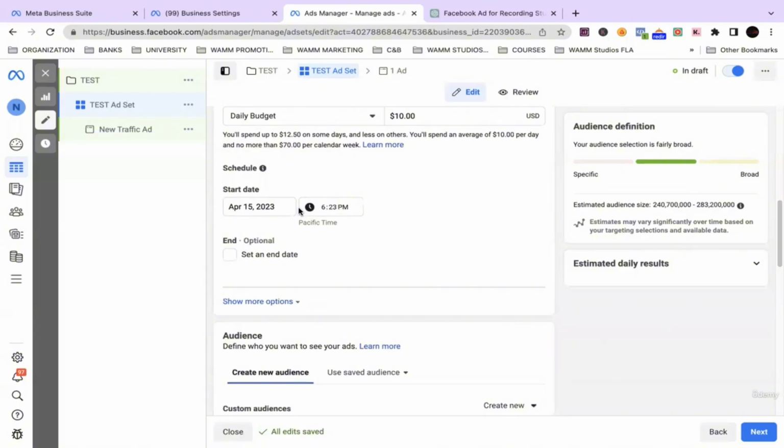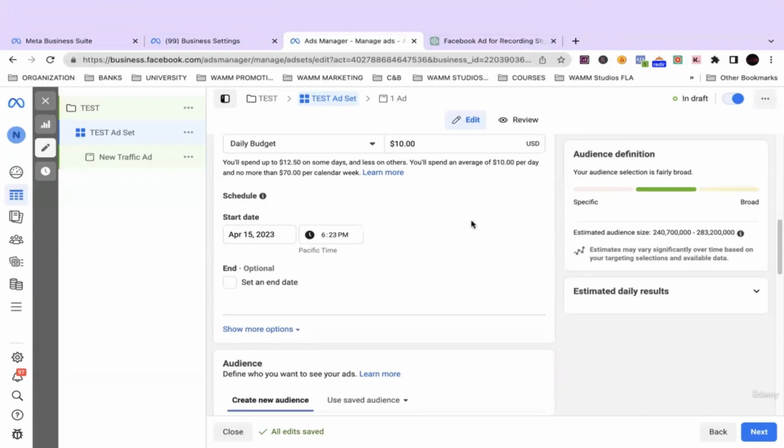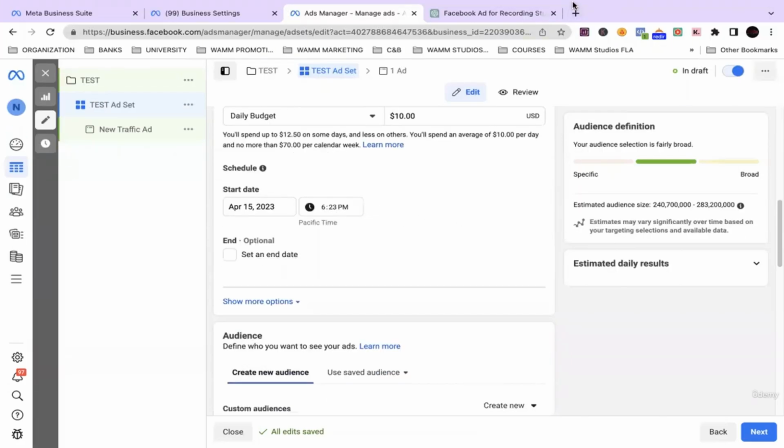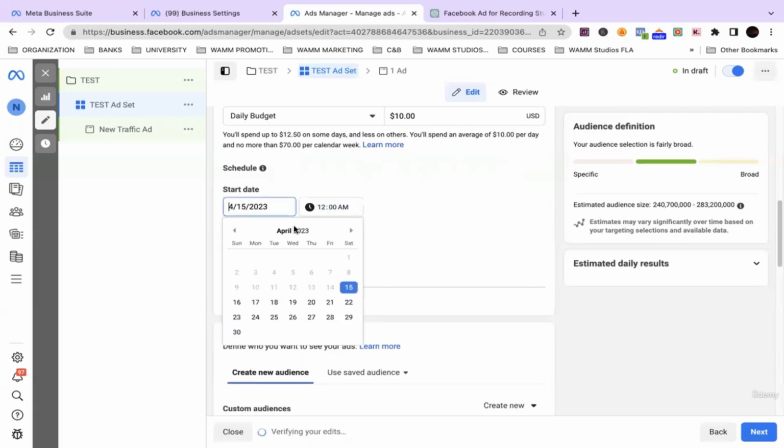Now, I'm going to give you guys a little hack. Whenever you're doing a Facebook ad this late in the day, it's kind of late for me right now, probably like 8:30 at night, make sure that you set the date for the next day, 12 a.m. Turn that to AM and turn it to the next day.